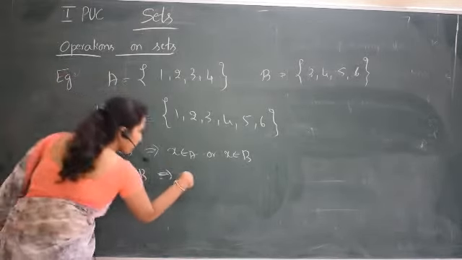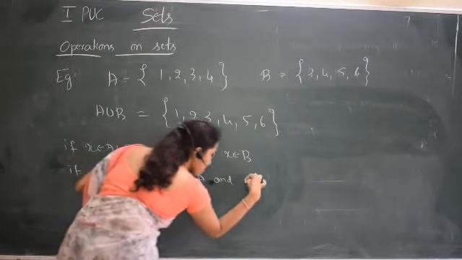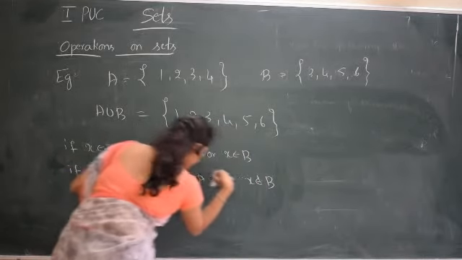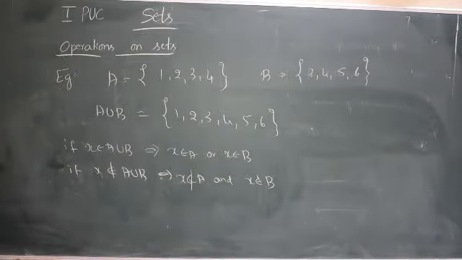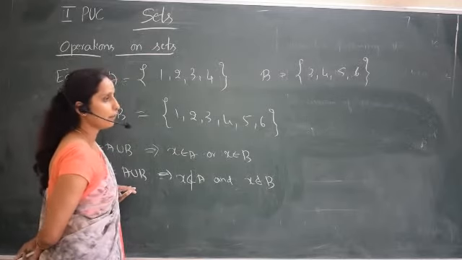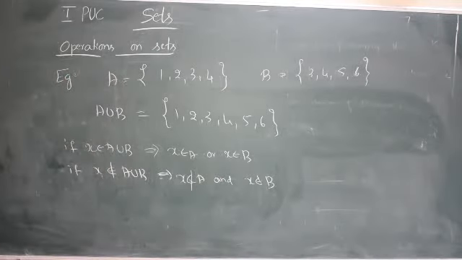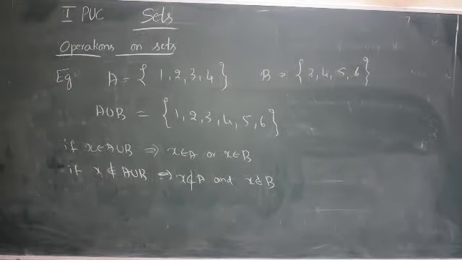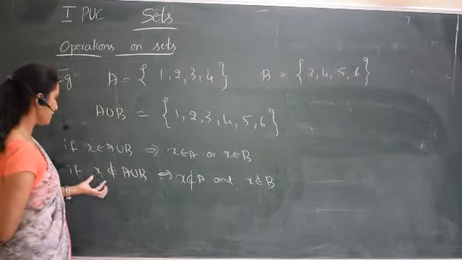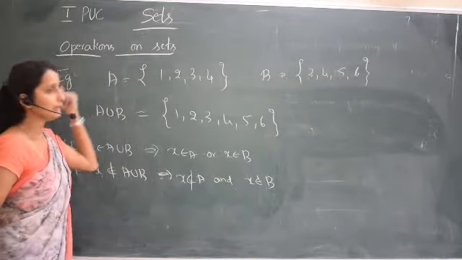First I'll write this: x does not belong to A and x does not belong to B. If it is in A and B, that should be in the union. Any element that is there in the set should be in the union. If an element is not in the union, there won't be that element in the given sets.